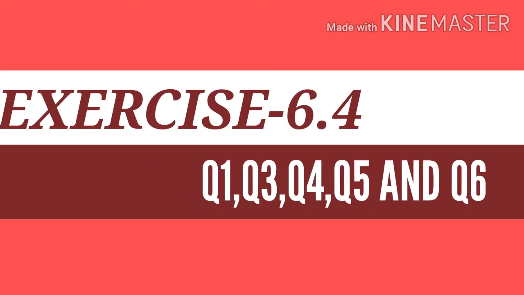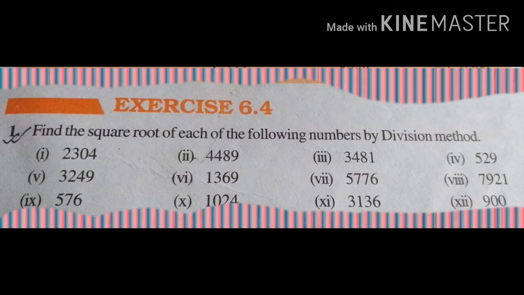Okay, today we'll do exercise 6.4, question number 1. We have question number 1 like this: find the square root of each of the following numbers by division method. Up to this we did the repeating subtraction method. Another one we did, number 2, is the prime factorization method, and number 3, we are asked to find the square root by long division method, and this is an important one.